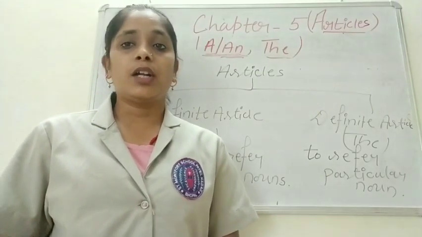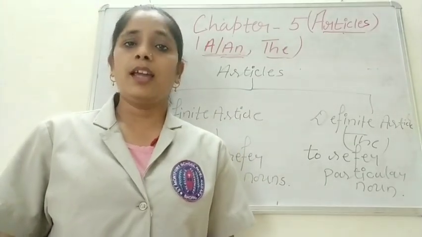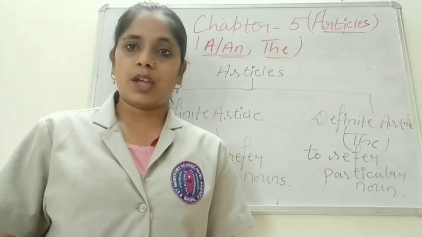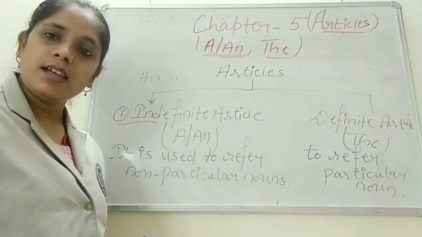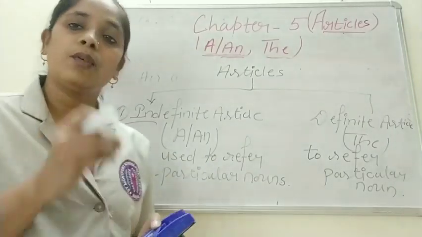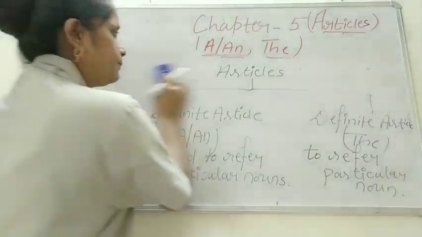Now children, we will talk about sound, vowel sound and consonant sound, which comes in the category of indefinite article. Now children, we will learn to use a and an.